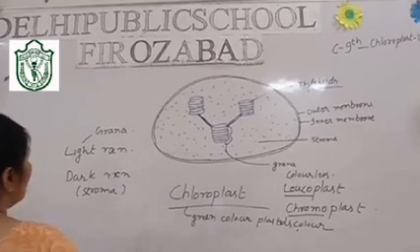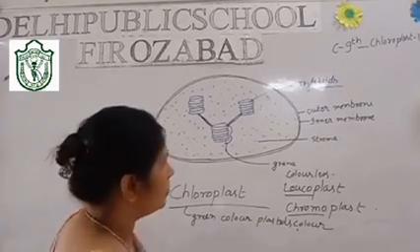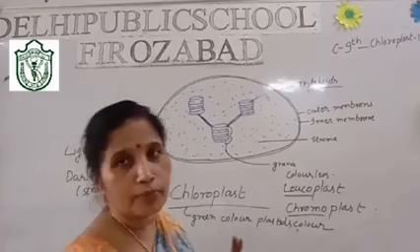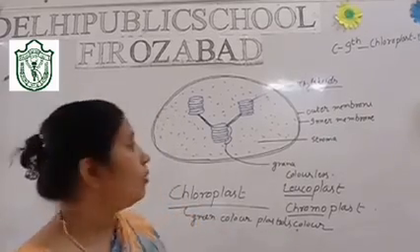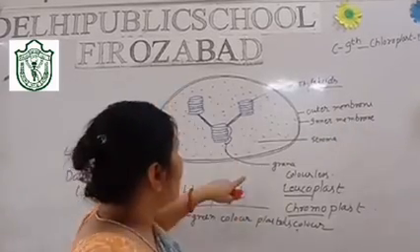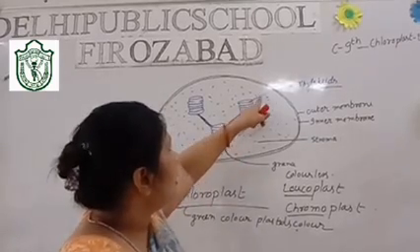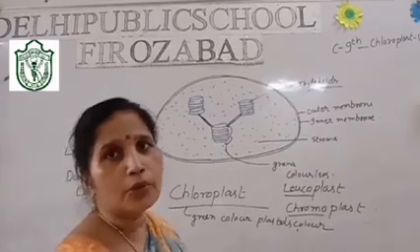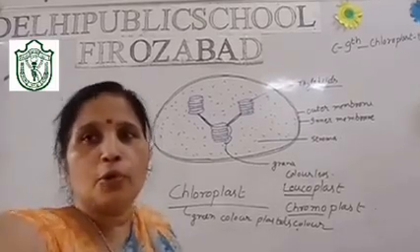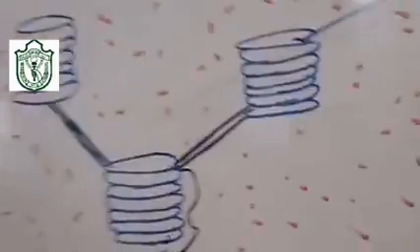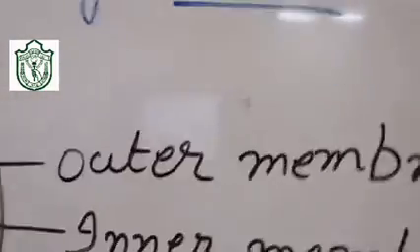First of all, see what grana are. You can see that I have written grana for this whole, but this one I have written as a thylakoid. Can you see? Visualize this, and see what I have written here.